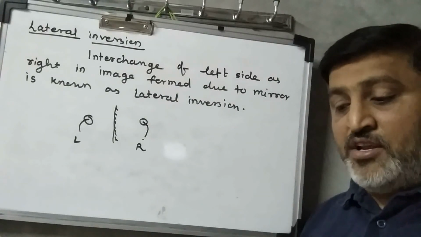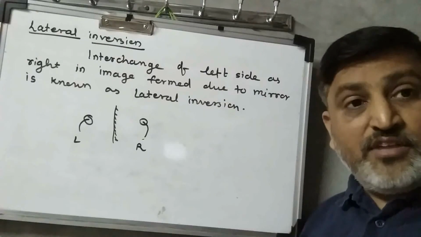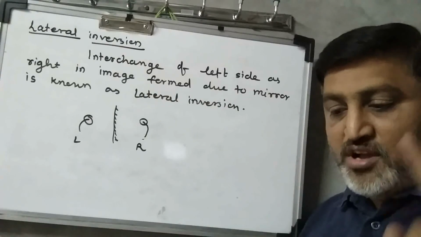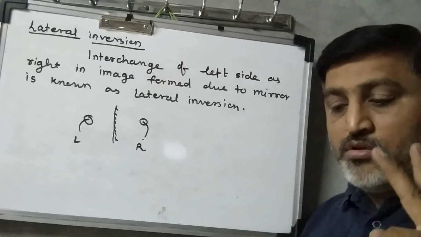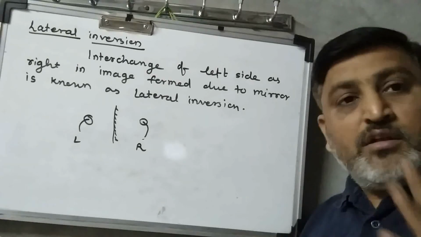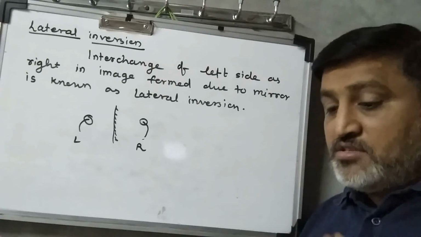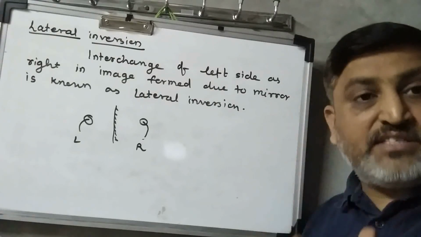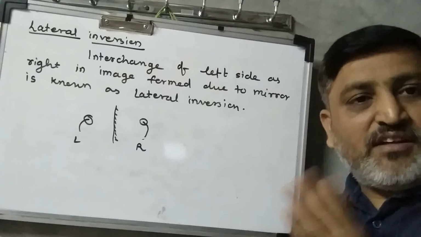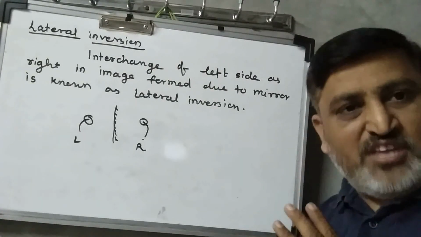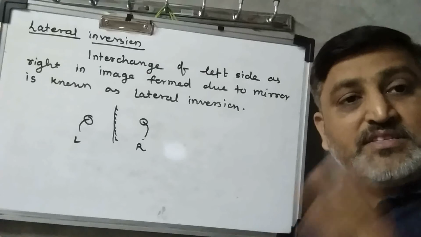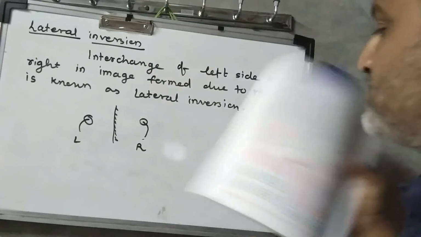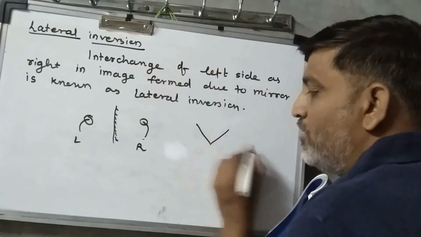Second thing, the lateral inversion of the letters. Lateral inversion of the letters means alphabets. Which alphabets? A, H, I, M, O, T, U, V, W, X and Y are not noticeable because they have exact symmetry. Left is right and right is left. So in the image you find the same X, same Y, same things you will get. Say Y, what is the symmetry of the Y?